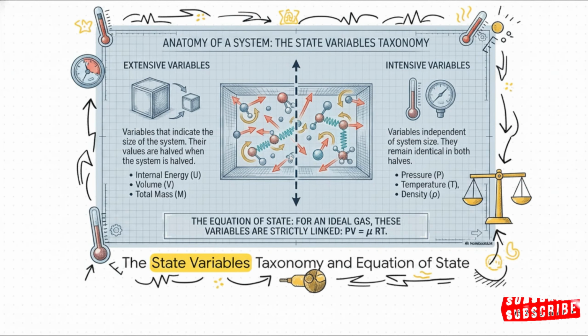Which brings us to the equation of state. You'll definitely want to circle this formula in your notes. PV equals mu RT. For an ideal gas, these macroscopic variables aren't just random numbers floating around. They are strictly mathematically linked by this equation. Think of it like a giant puzzle. If you know the pressure, the volume, and the amount of gas, boom, you automatically know the temperature. You literally cannot change one without forcing a shift in the others just to maintain that mathematical balance.